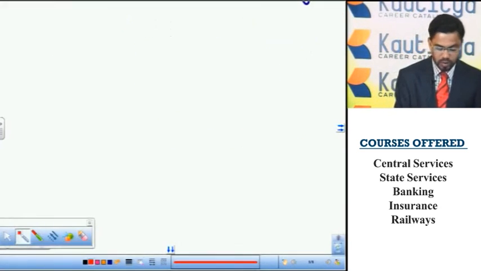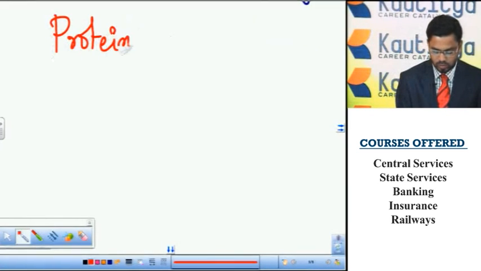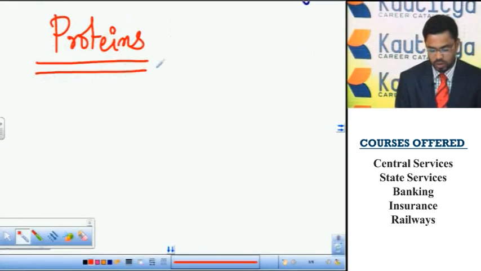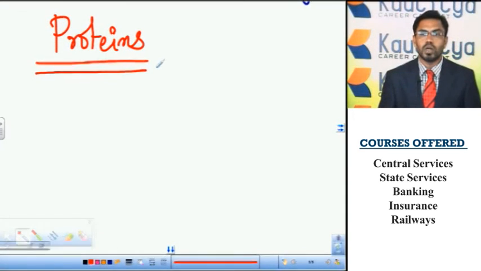Next one, proteins. These proteins are the macronutrients which are mainly meant for construction of the body organs and tissues, and these proteins are also involved in the metabolism.